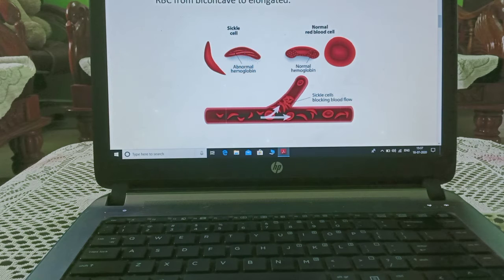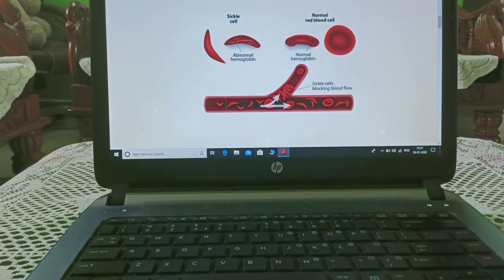The RBC changes shape because of scarcity of oxygen inside the body; normally, by addition of oxygen to hemoglobin it forms oxyhemoglobin. In the sickle cell person it is not possible to make oxyhemoglobin, unlike the normal blood cell. You can see normal hemoglobin. Because it becomes sickle shaped, it blocks the way.